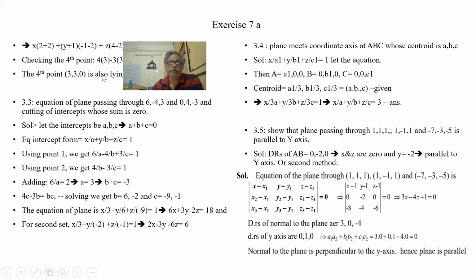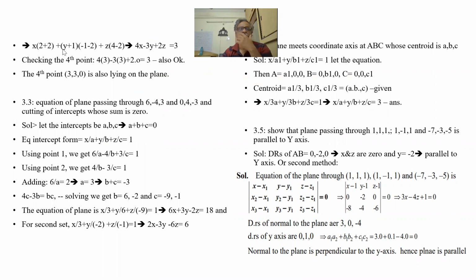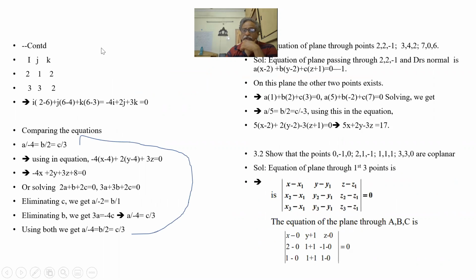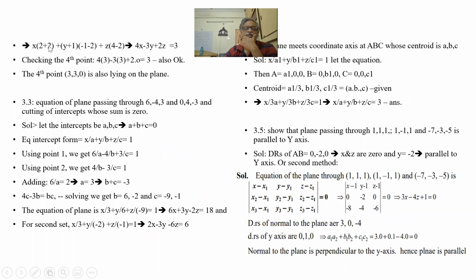When I solve this matrix, this is the equation I got. This is the matrix component: x minus 0, x into 2, then x into 2 plus 2, plus y plus 1 into this, plus z into 4 minus 2. So this is the equation.